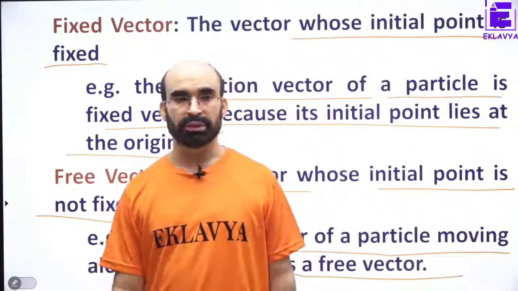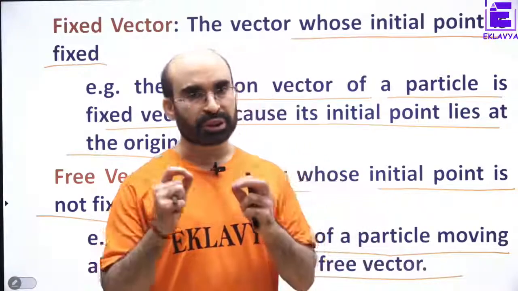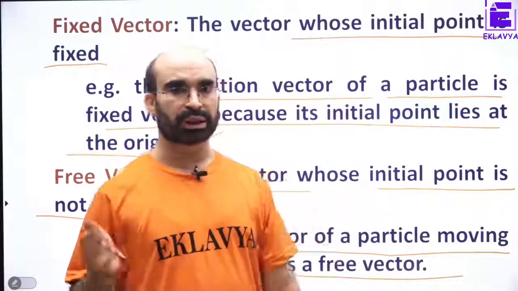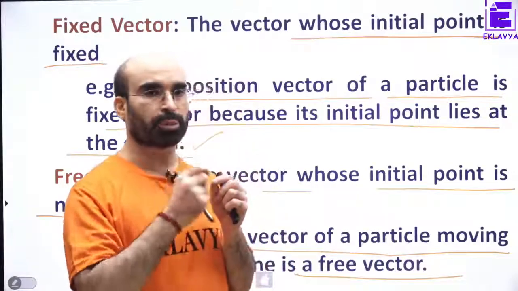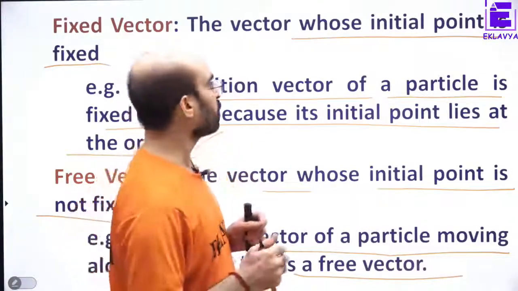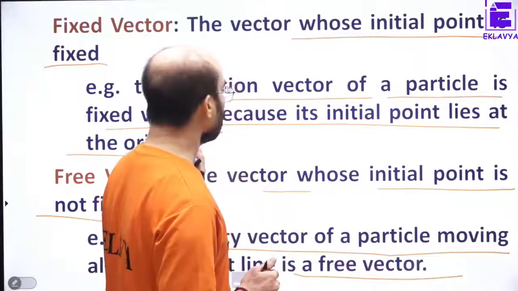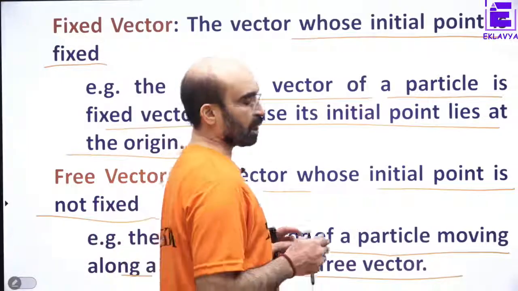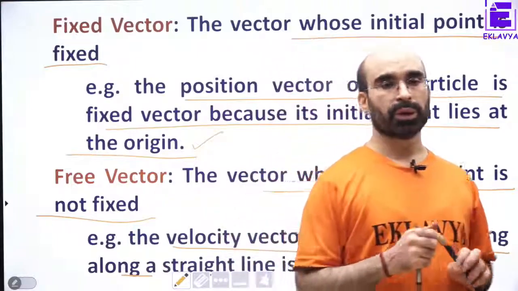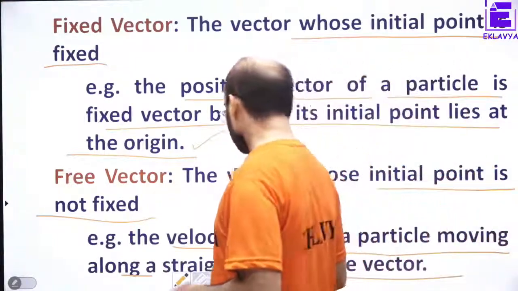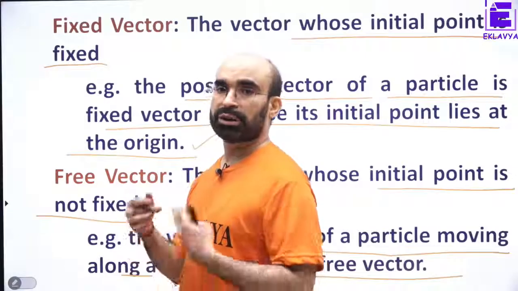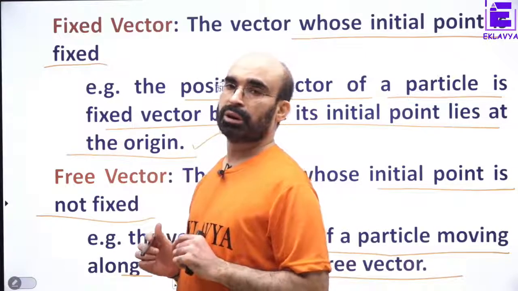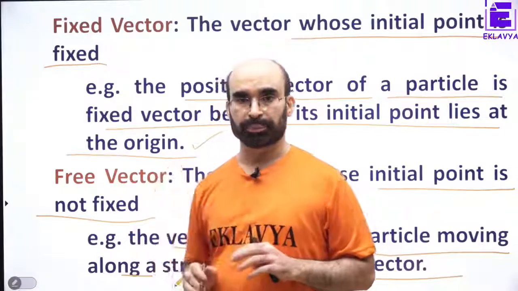Easy, no? Position vector is called fixed vector because we are measuring it from the origin. Initial point lies at the origin. And free vectors have not got a fixed initial point. That may be anything.